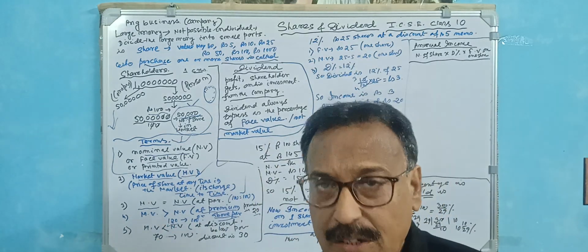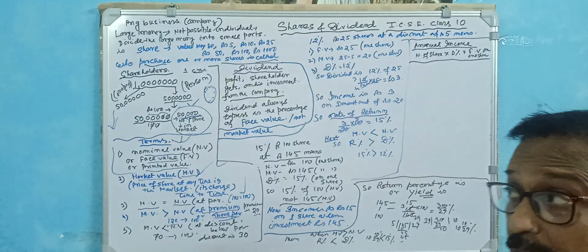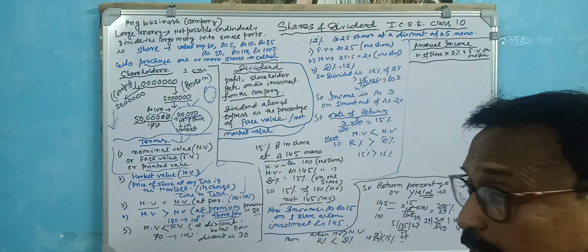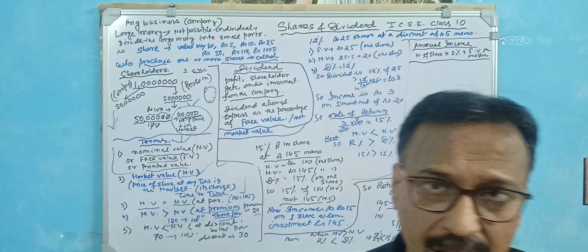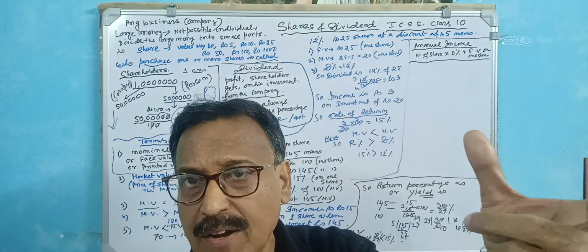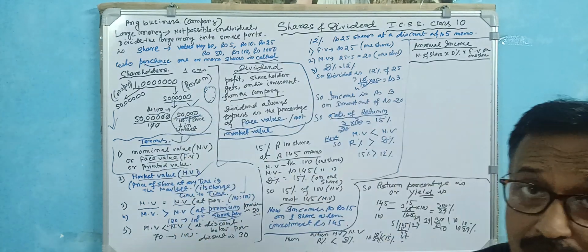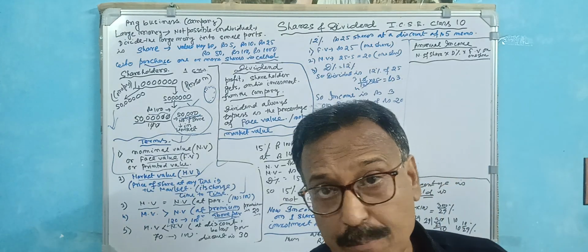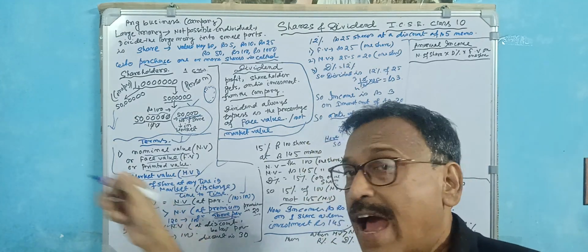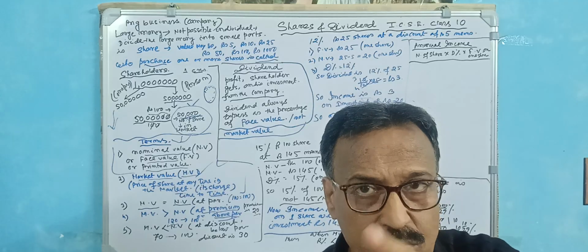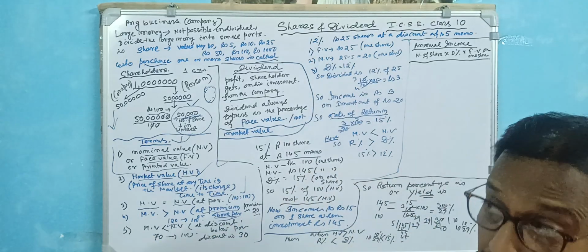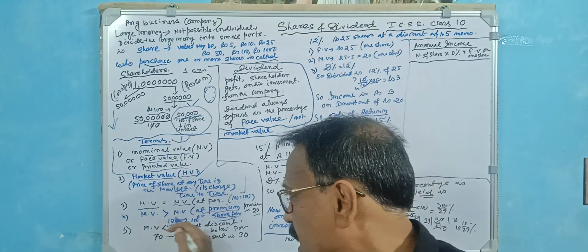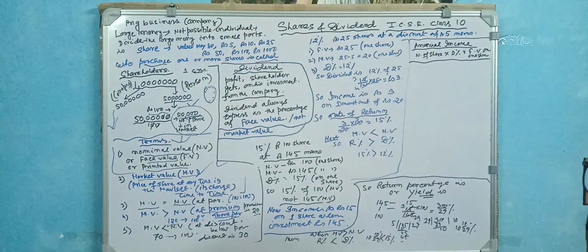Because 100 is the nominal value and the market value is 120, the premium is 20. Or in the other case, we say 20% premium, because percent means out of 100, and the nominal value is 100, no problem.